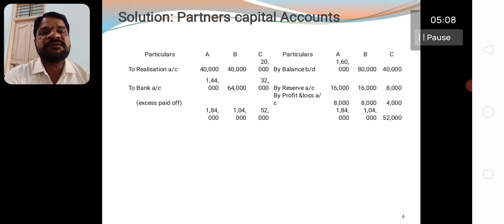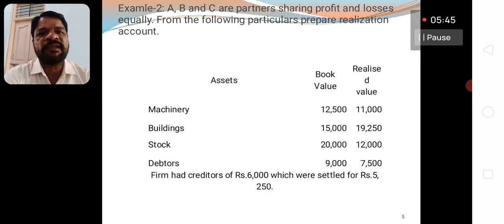1,84,000 minus 40,000. Now that comes to 1,44,000 to A. Now 1,04,000 minus 40,000, 64,000 to B. C's total 52,000 minus 20,000, now that comes to 32,000. Now these are considered as the capitals in excess after adjustment of the reserve fund, profit in profit and loss account, and the realization loss. Like this we have to solve the problems.